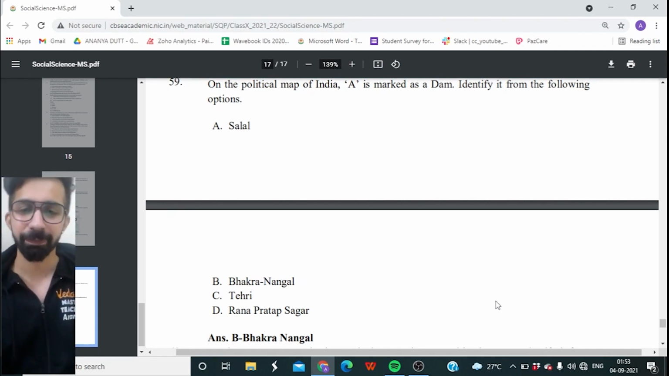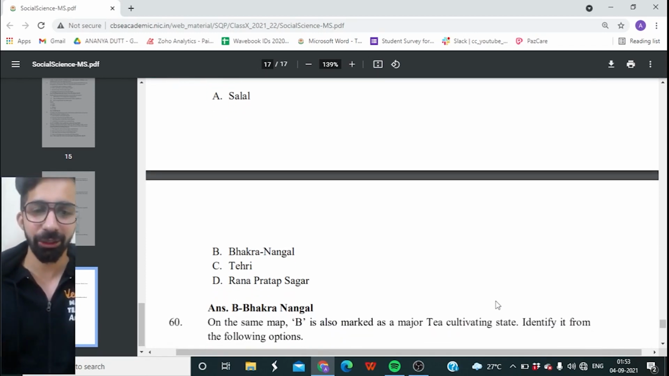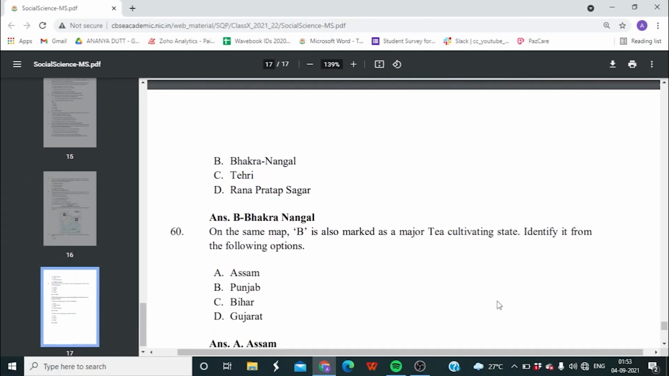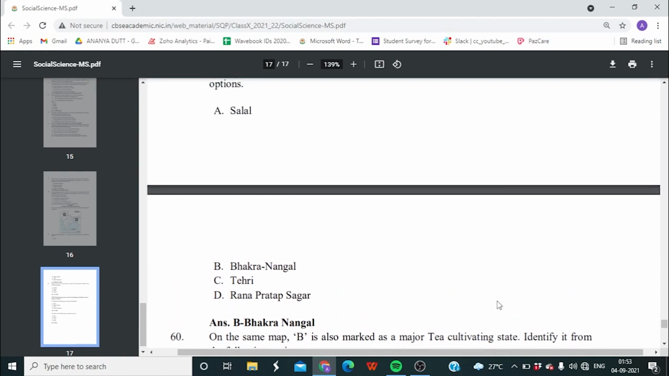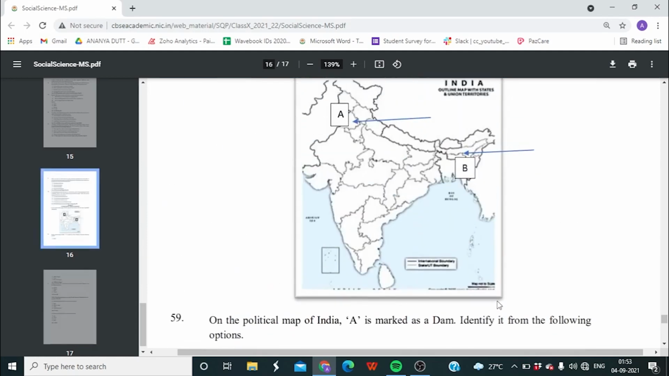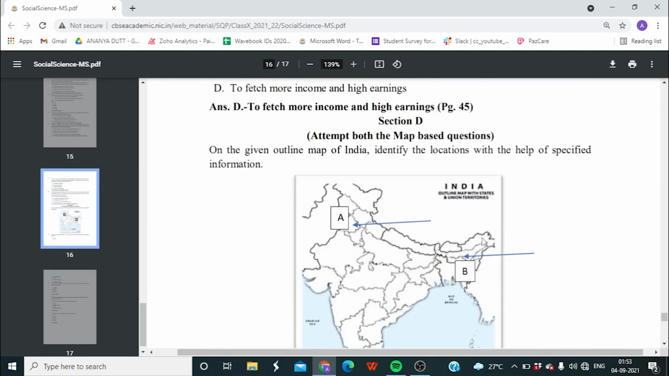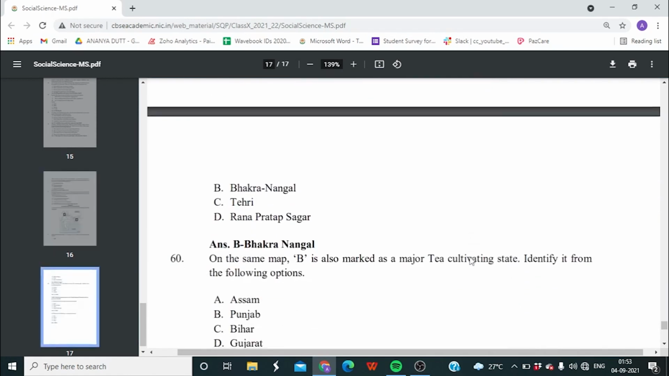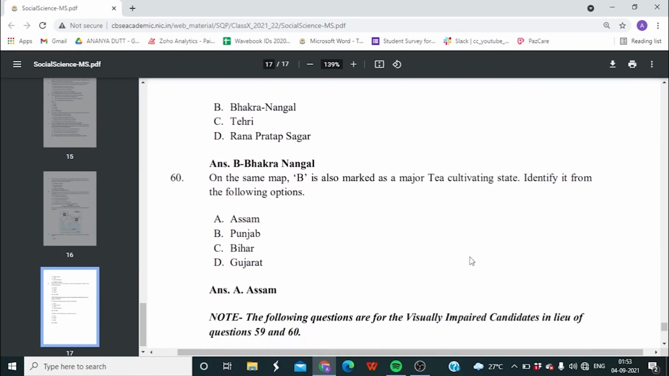All right, last question, guys, 60th question. On the same map, now guys, on the same map, B is also marked as a major tea cultivating state. So you have to identify which is that state. All right, and guys, obviously it is Assam.